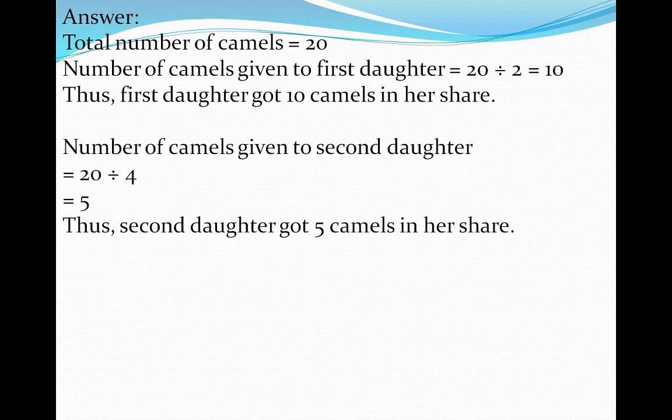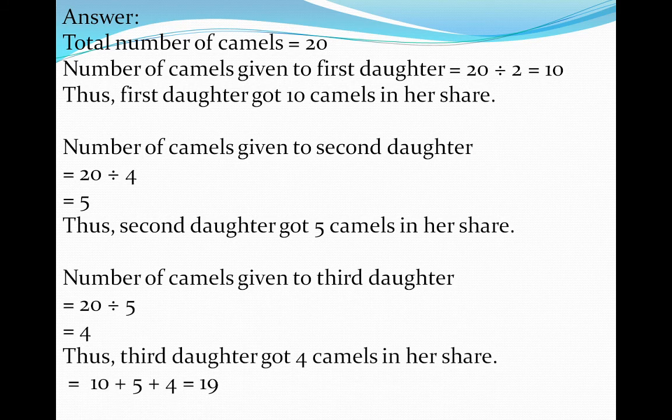The number of camels given to the second daughter is 20 divided by 4, that is 5. The second daughter got 5 camels in her share. The number of camels given to the third daughter is 20 divided by 5, that is 4. The third daughter got 4 camels in her share. So 10 plus 5 plus 4 is equal to 19.